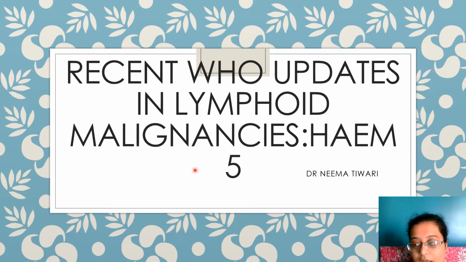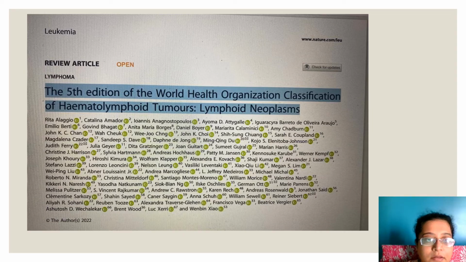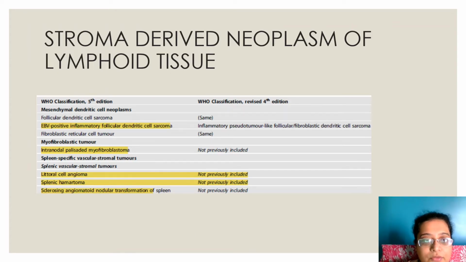And so, without wasting any more time, the article. Okay, so again the left part is the fifth and this is the revised fourth, that is the old edition. So stroma derived neoplasms of lymphoid tissue, these have been added. Mesenchymal dendritic cell neoplasm. Now follicular dendritic cell sarcoma was there before also. EBV positive inflammatory follicular dendritic cell sarcoma.